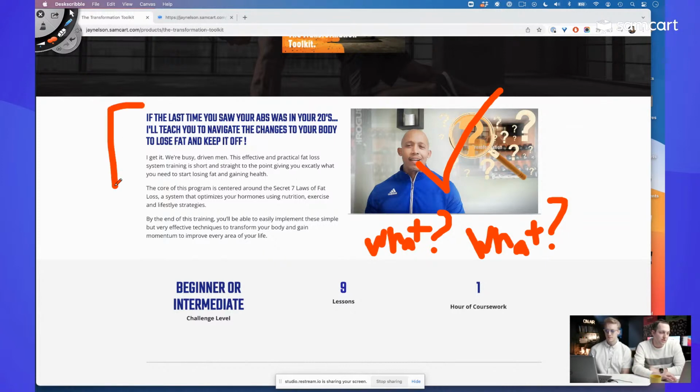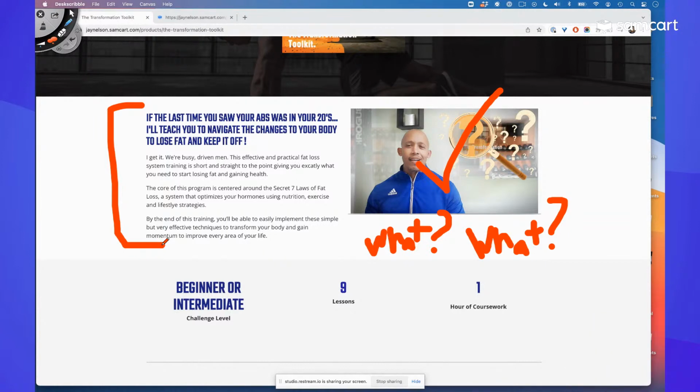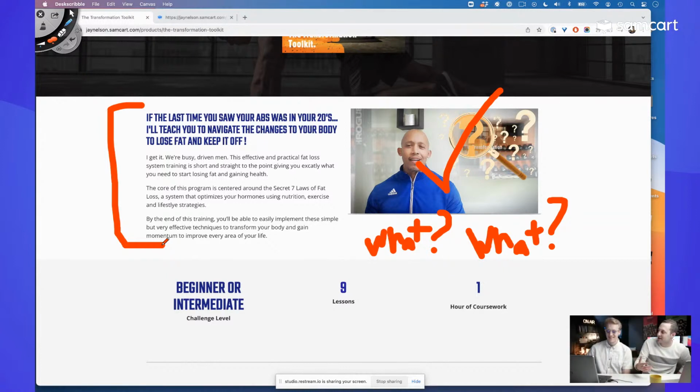But let's go ahead and read this, right? This says, if the last time you saw your abs was in your 20s, which again is great copywriting, that's perfect, because that's how I feel. I am now, I'm 32 at this point. I'm not exactly old. You're still in your 20s, right? I'm 29, almost 29. Almost 30. You're getting close, man. And that's how it's starting to feel. You know what I mean? He's really targeting in. That's really good copy for the audience that he's writing for.